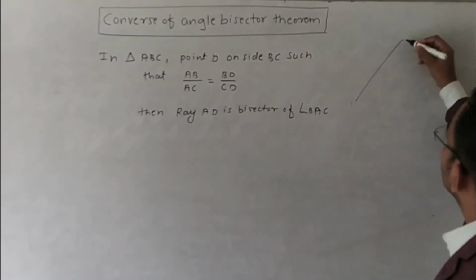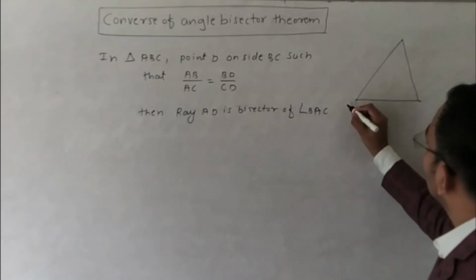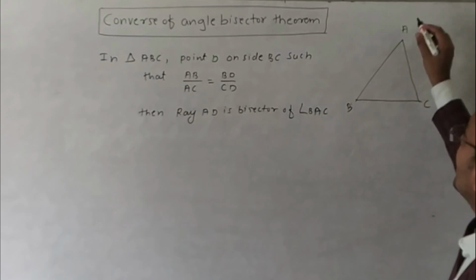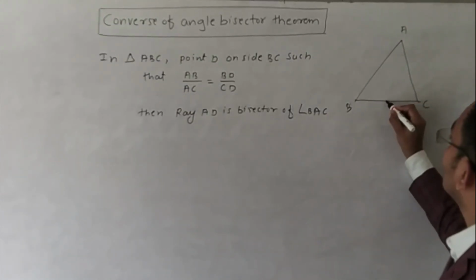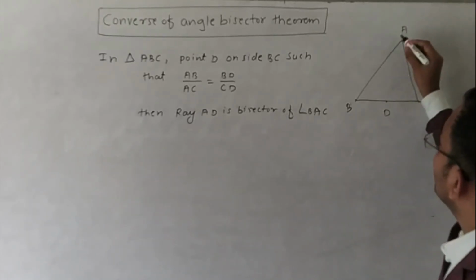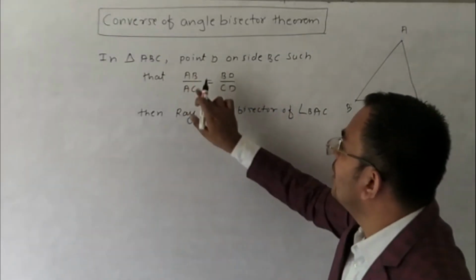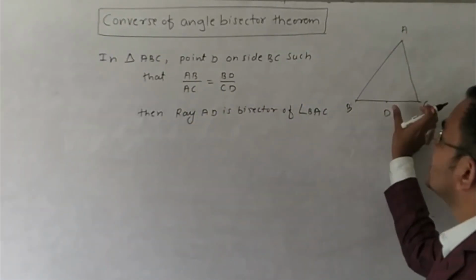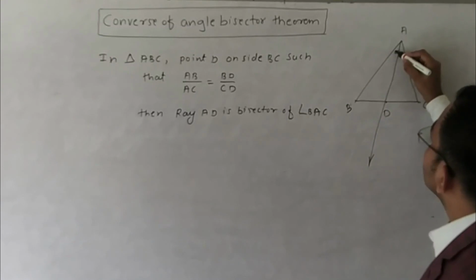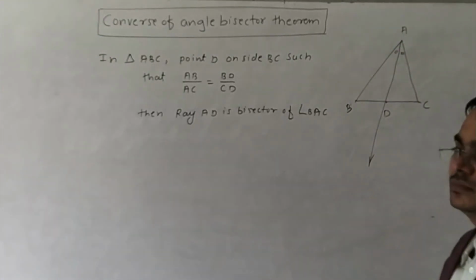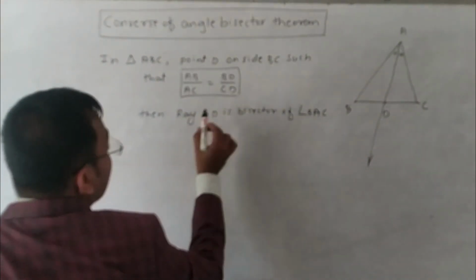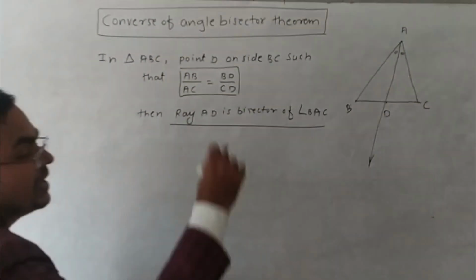I will draw here triangle ABC. In triangle ABC, point D is on side BC such that the ratio AB upon AC is equal to BD upon CD. Then ray AD is the bisector of angle BAC. This is a converse. If we have this, we can say that ray AD is a bisector of angle BAC.